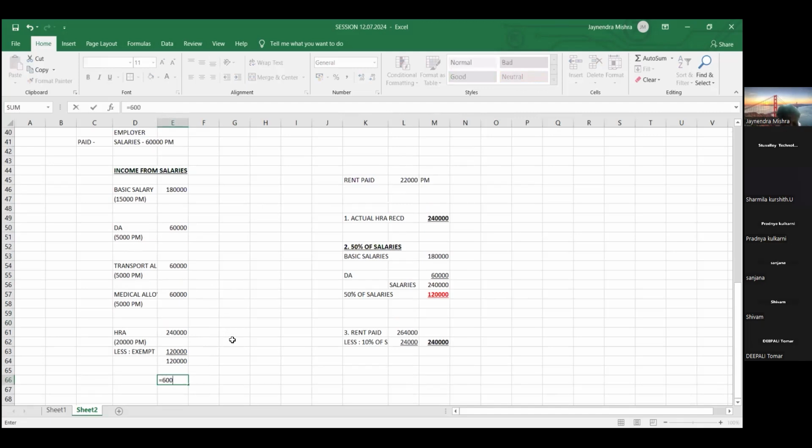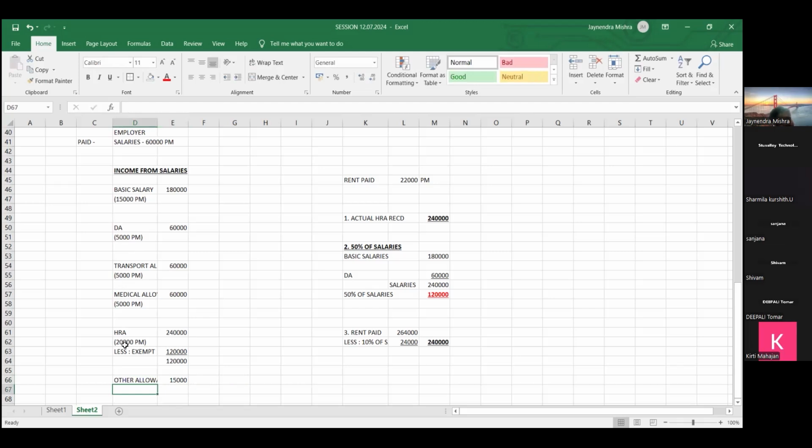Total salary was 60,000, out of which 15,000 was the basic, 5,000 was DA, another 5,000 was transport allowance, and 20,000 was HRA. 15,000 more. Remaining salary is paid by way of other allowance. बाकी salary हमने कैसे pay कर दिया friend? Other allowances. Okay. Remaining salary is paid by way of other allowance.